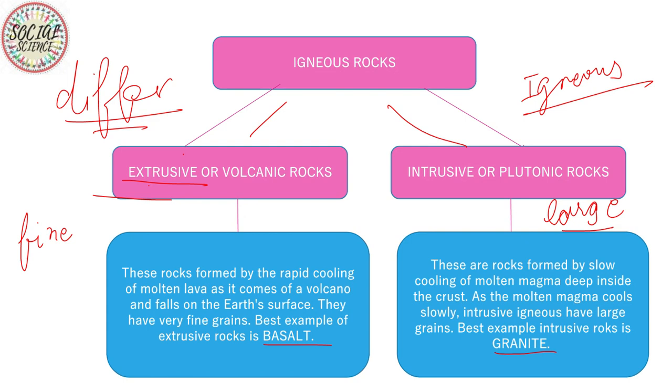The third point is about their grains. Extrusive rocks have really fine grains, and intrusive rocks have really large grains. Then the example: for extrusive rock it could be basalt, and for intrusive rock, granite.